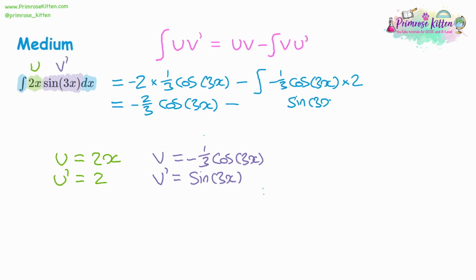If you integrate cos, you get sine. But when we integrate, we're going to divide by the number on the x. We're dividing by the 3. Well, we're already dividing by 3. So divide by 3 twice, that'll be divide by 9. So altogether, it's going to be negative 2/9. And we have a double negative, which will mean it'll be a positive.